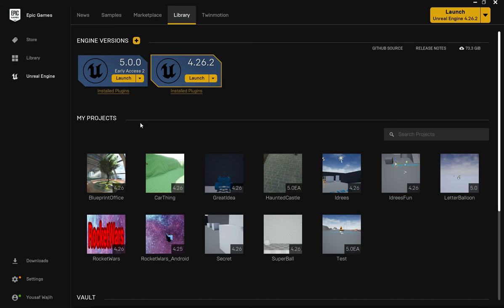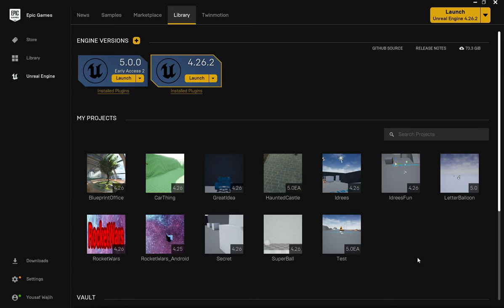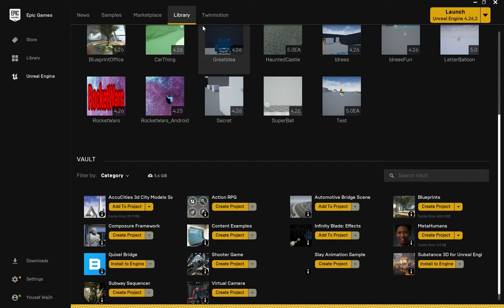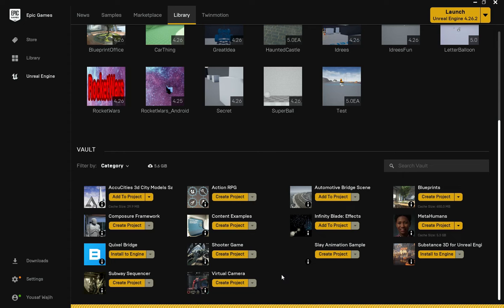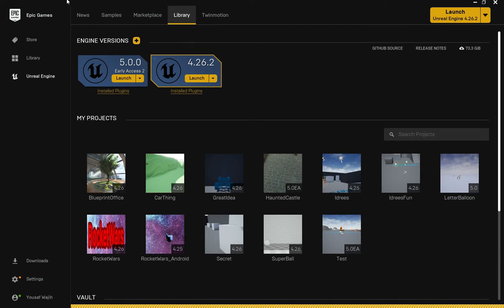Below here you can see there is an option for my projects. Currently for you it would be empty, but as you create more projects, they will begin to show up here. And before that, you can see we have got vaults, which is basically all of the assets from the marketplace that you have downloaded. This marketplace has got free as well as paid assets, and you can download whatever you want from here if you don't want to create it yourself. There are a bunch of different things. You need to make sure that you've got the correct Unreal Engine version, the same version as the marketplace asset, and then you can download and use them. For now we are not going to use any marketplace assets.